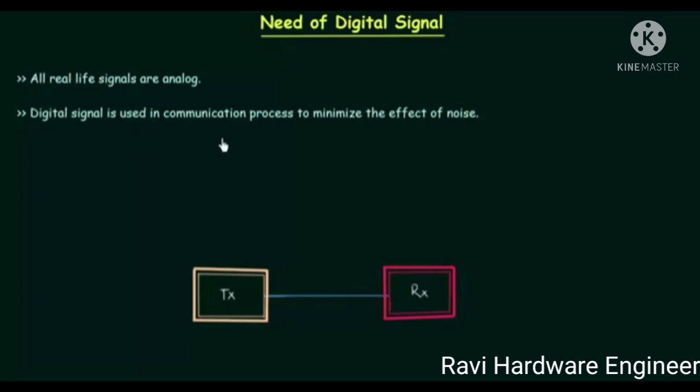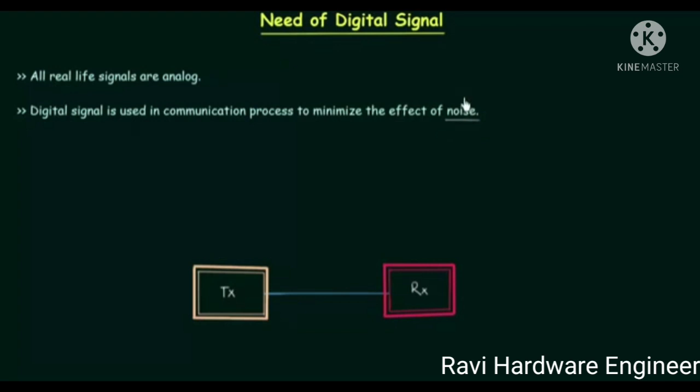Digital signal is used in communication process to minimize the effect of noise. So basically we are going to focus how the noise is minimized by using the digital signal. What is noise? Noise is an unwanted signal that we don't want. Let me write this down. Noise is unwanted